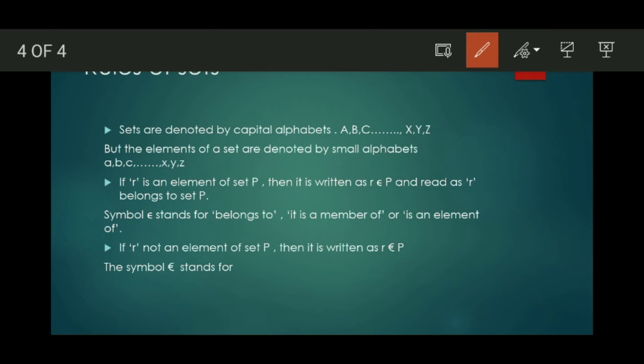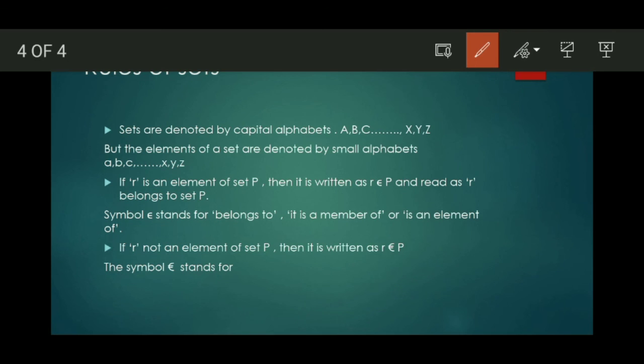Then if r is not an element of set P, it is written as r does not belong to set P. The symbol stands for does not belong to. This is the belongs to symbol and after that a cross, which is called does not belong to.